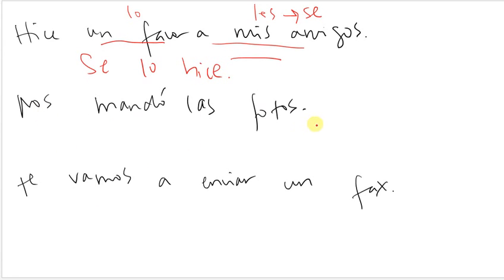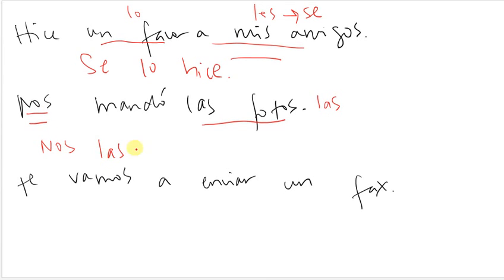Nos mandó las fotos. Las fotos is my direct object. What did they send? Nos is my indirect object. It's already in the pronoun form. So he sent us the photos. If I want to say he sent them to us, this is going to be las because it's plural and feminine. So my indirect object pronoun goes first.